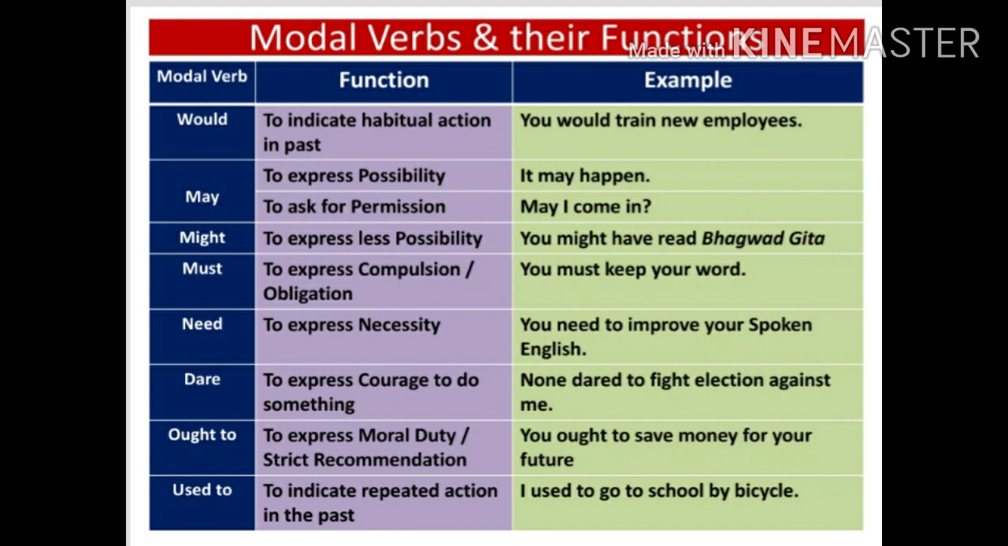May. Modal may is used to express possibility and to ask for permission. For example, it may happen. Possibility is indicated. May I come in? It is used to indicate permission. Might. Might modal is used to express less possibility. You might have read Bhagavad Gita. Less possibility is indicated here.